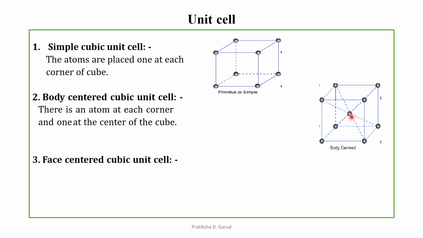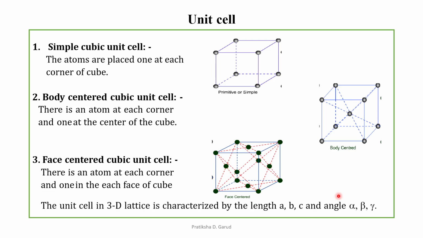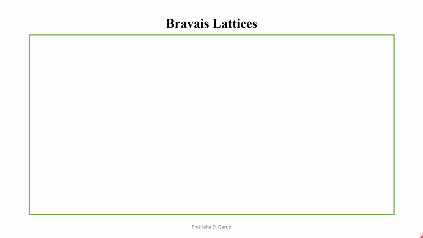And the third type is the face centered cubic unit cell. There is an atom at each corner, and along with this, one atom at each face of the cube. So this is a face centered cubic unit cell. So these are the three types of unit cell. The unit cell in a three-dimensional lattice is characterized by the lengths a, b, c, and by the angles alpha, beta, gamma. Okay, let us elaborate this by Bravais lattices.